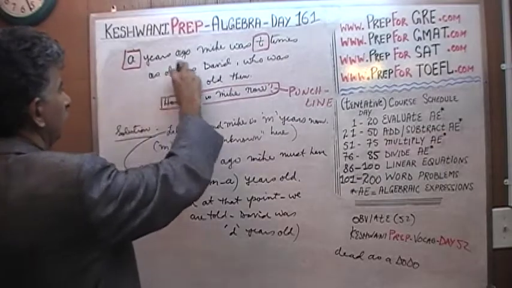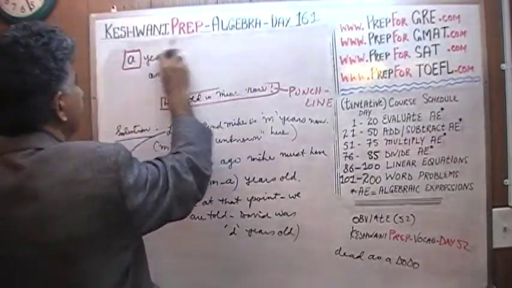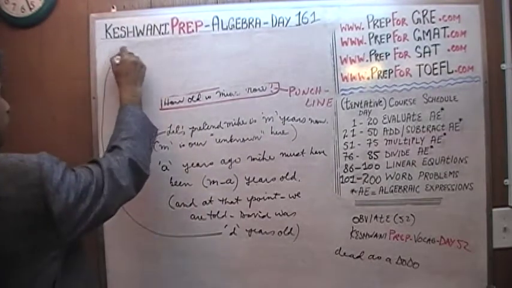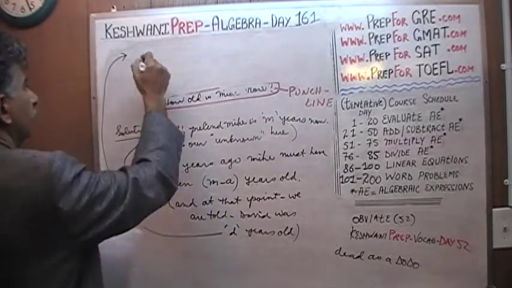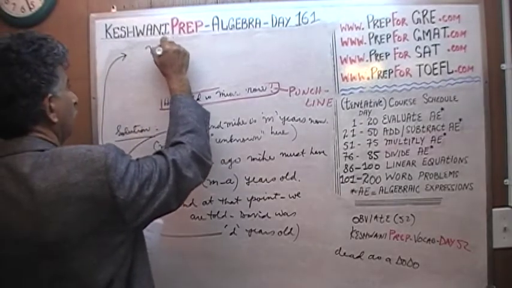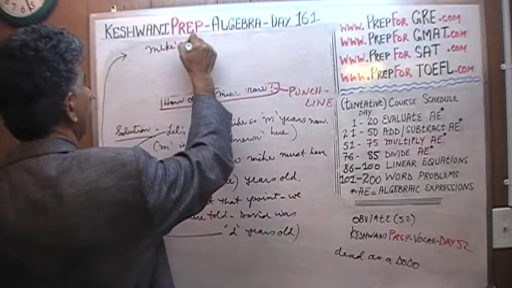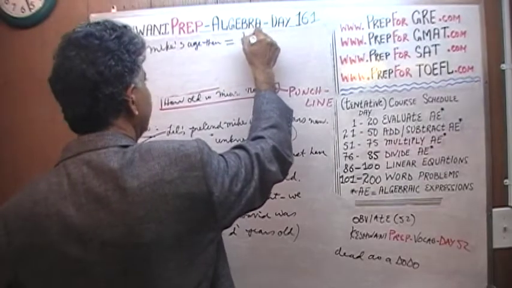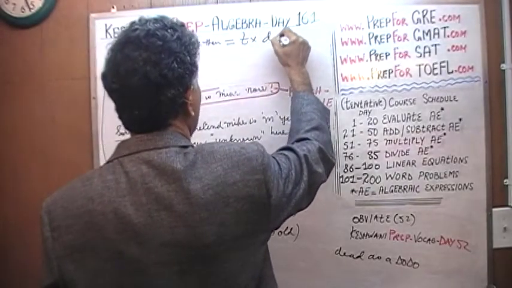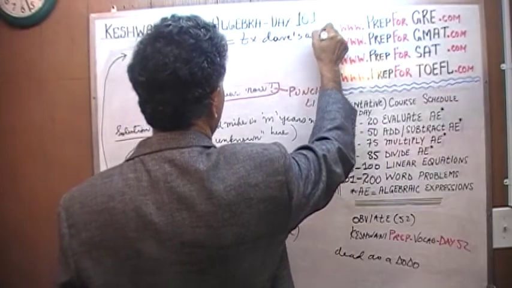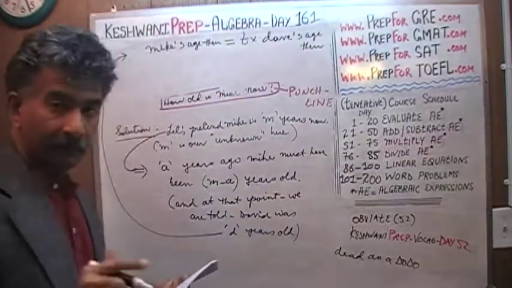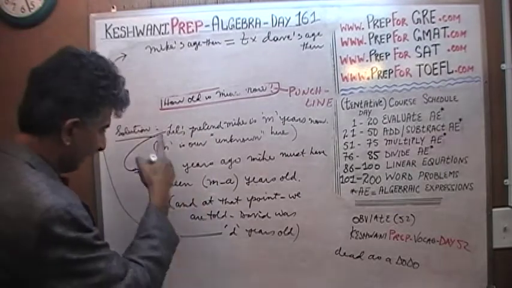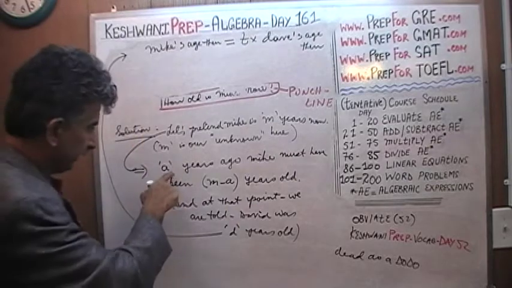I need the room, so let's erase this part. We're going to pick it up from here on the top. Mike's age then equals T times Dave's age then, A years ago.